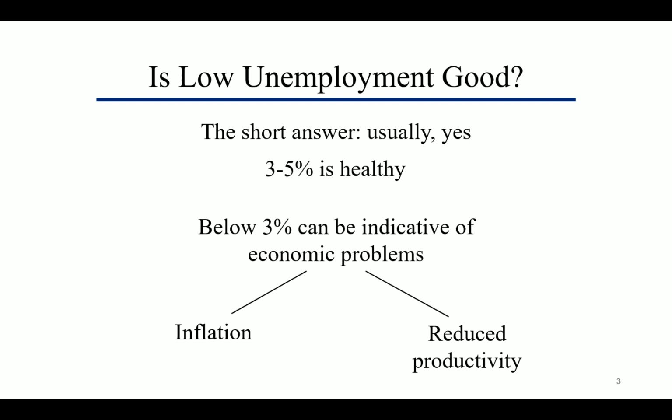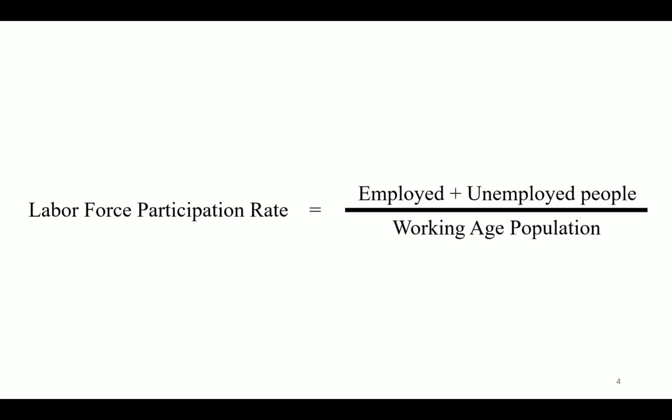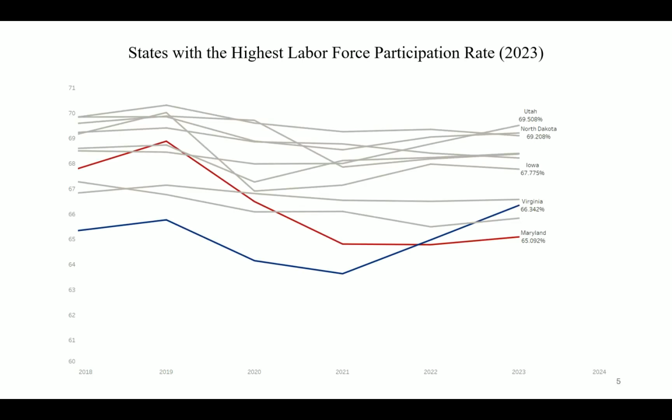Because of this, we turn to an alternative measure of the workforce, labor participation rate. Labor force participation rate is defined as the amount of employed and unemployed people over the total working age population. This metric can be a better measurement of the workforce, as it includes those not actively seeking a job as well. When looking at this graph, you can see that Virginia now beats Maryland. Mind you, it still falls behind other states, such as Iowa. It is the goal of our project to improve that.